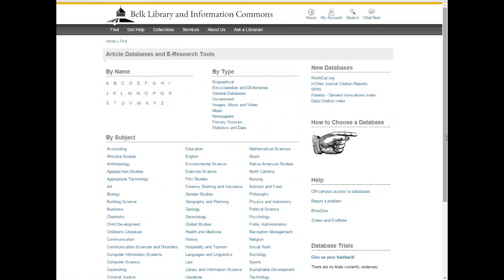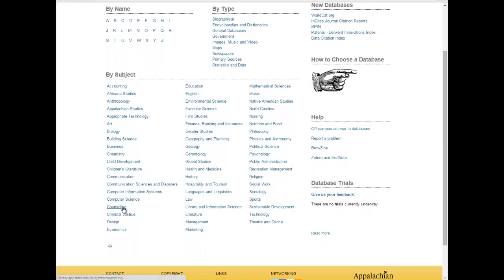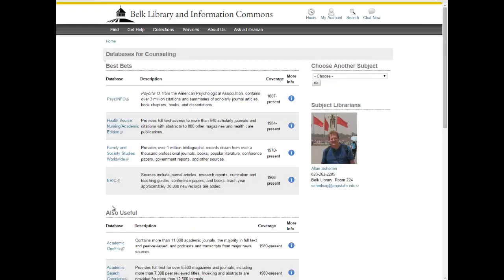And what I want to show you is down below here is a section called Counseling. I'm going to go ahead and click on Counseling. And what we have here is a list of what they call the best bets, and these are various databases for finding scholarly articles related in some way. The first one here is PsycInfo, which is much more of a straightforward psychology database, but there are some therapy works in here. And the second one is Health Source Nursing Academic Edition. It's going to be more medically oriented, but there may be something of use there.